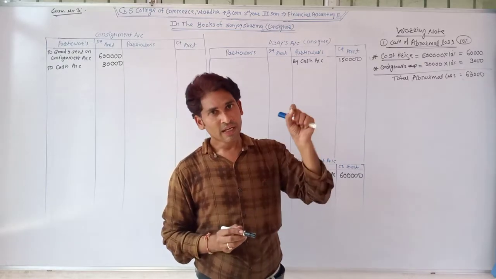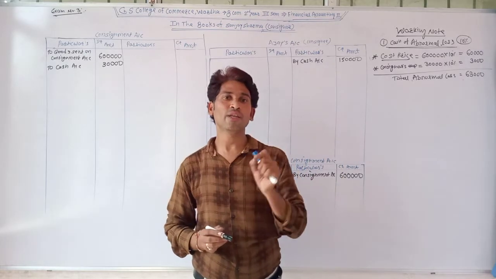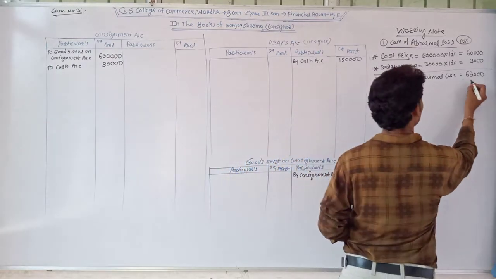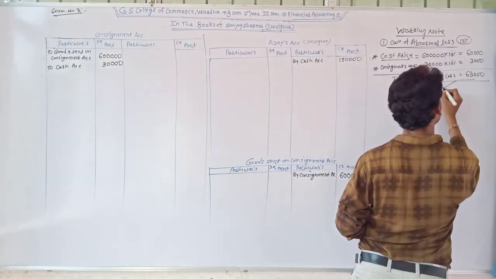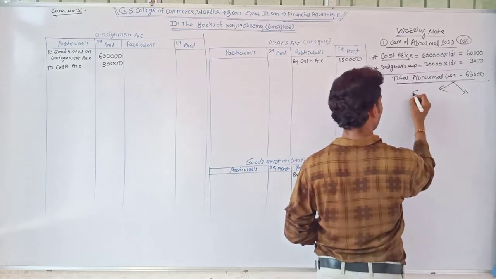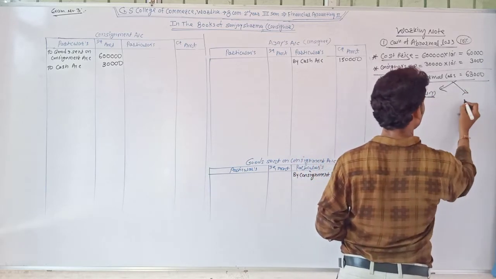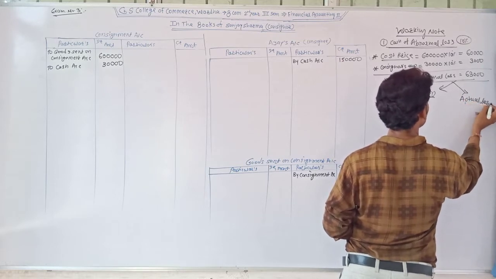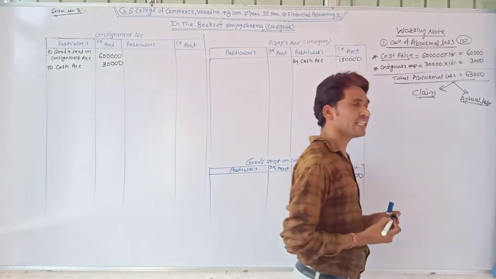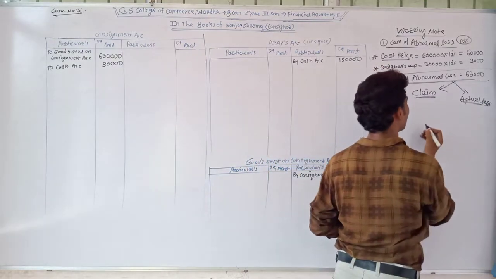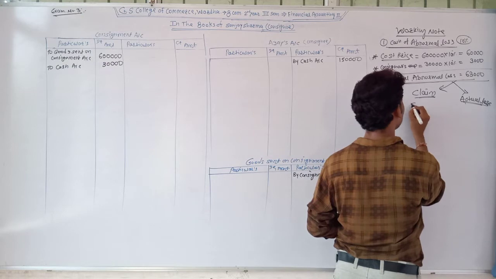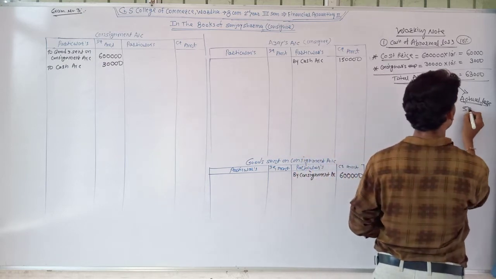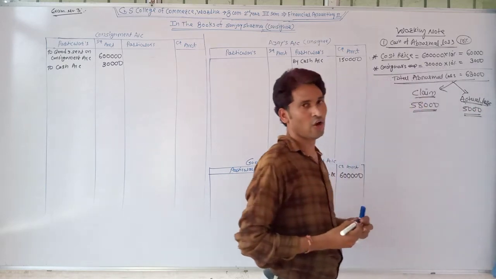This information is given in your example. Abnormal loss is divided into two parts: first is the claim and another is the actual loss. The total loss is 63,000, but he got an insurance claim of rupees 58,000. It means just 5,000 rupees becomes the actual loss.